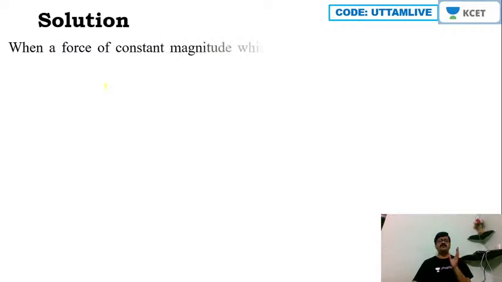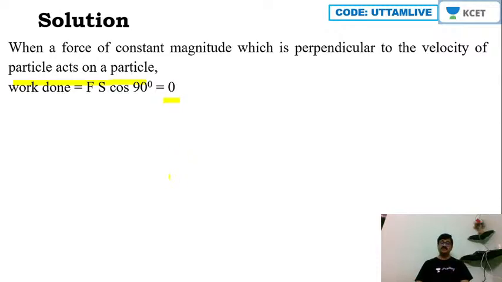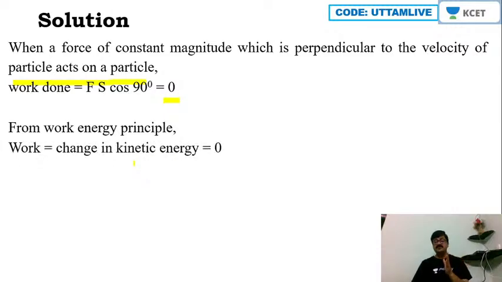Now, when a force of constant magnitude which is perpendicular to the velocity of the particle acts on a particle, then work done will be equal to 0. Because we know that work done is F S cos theta and theta is 90 degrees here. So work done will be F S cos 90 degrees, that is 0. Then from the work energy principle, work done is equal to change in kinetic energy, and change in kinetic energy will be 0 here because work done is 0.